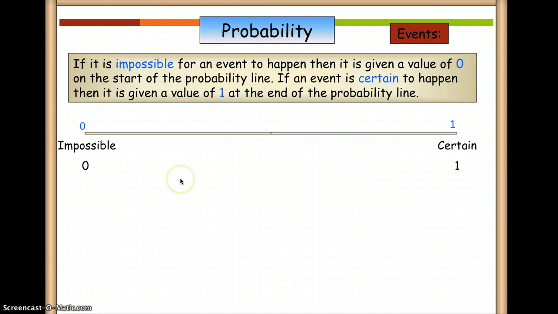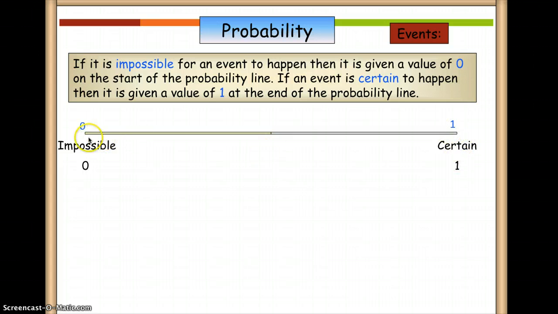So they are your extremes. Okay? For impossible, that means that the event is not ever going to happen. And then for certain, you are really, really sure that it's going to happen. And the values for impossible is 0 or 0%, whereas for certain is 1 or 100%.